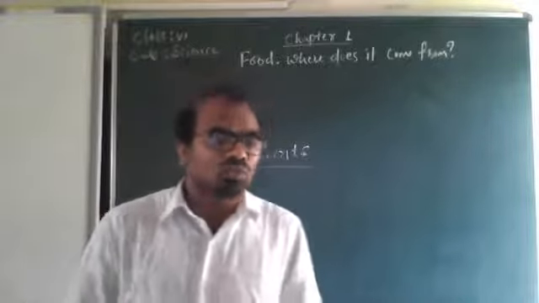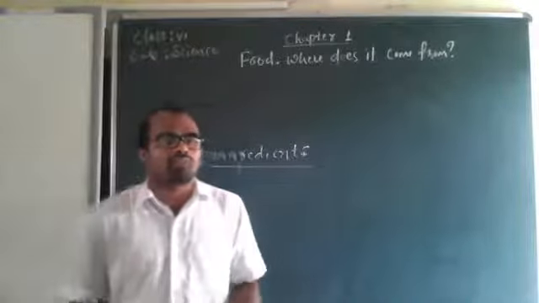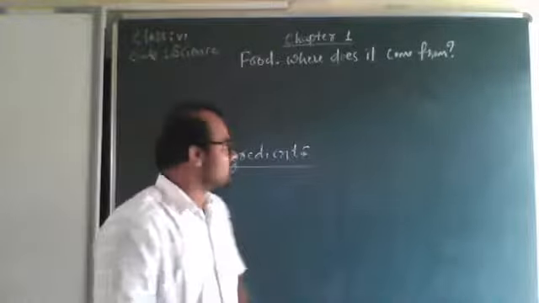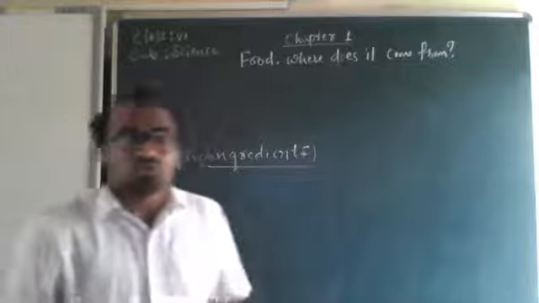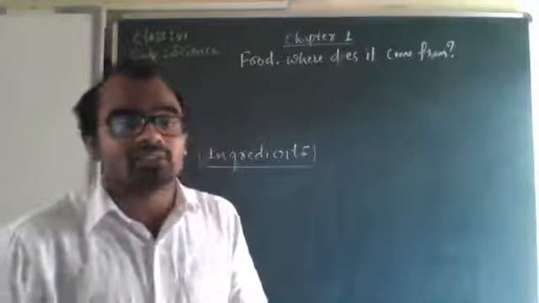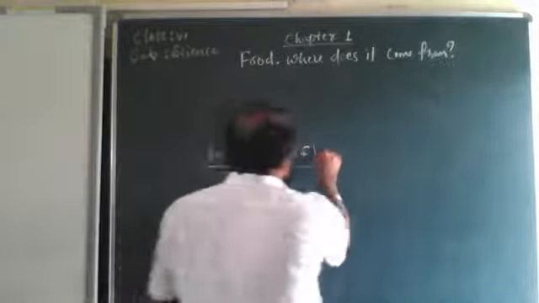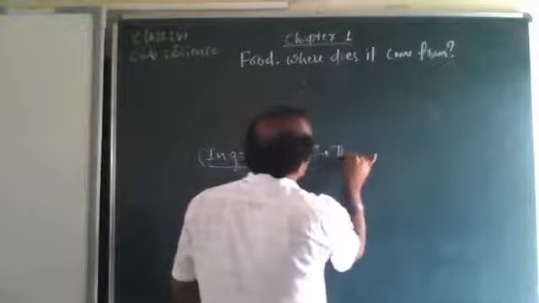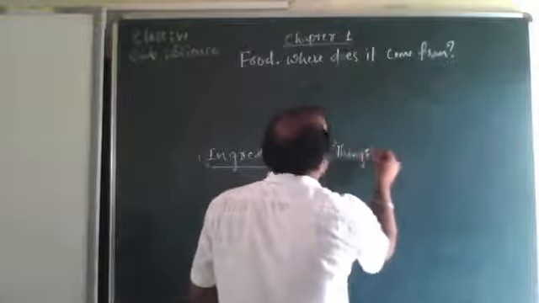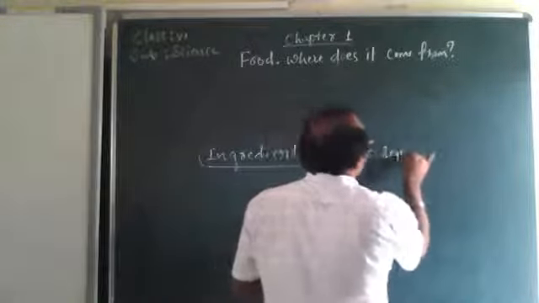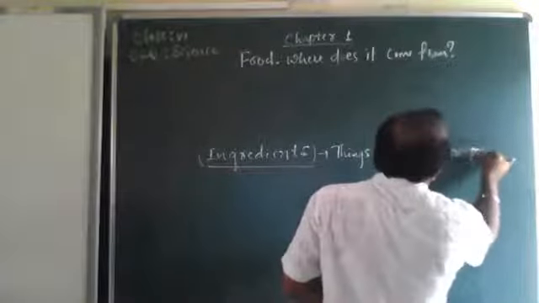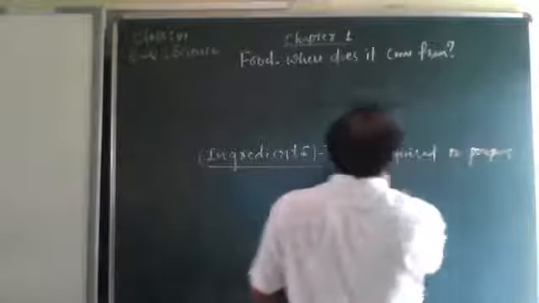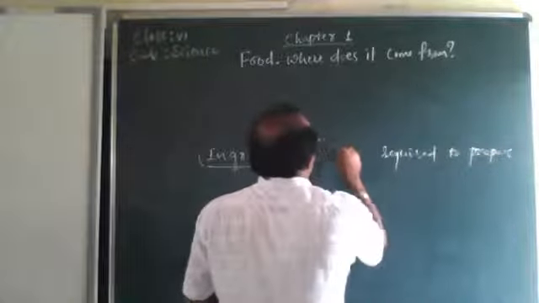The food, whatever we are preparing, for that we need some materials. Okay, we need some things, isn't it? So those things are called as ingredients. Things required to prepare food. Things or the food materials required to prepare, or we can say food components. Components of food.